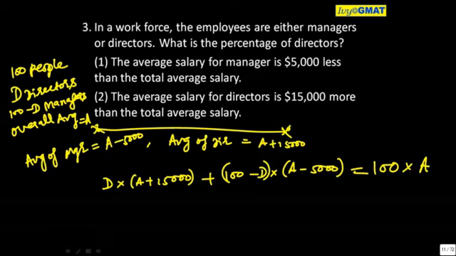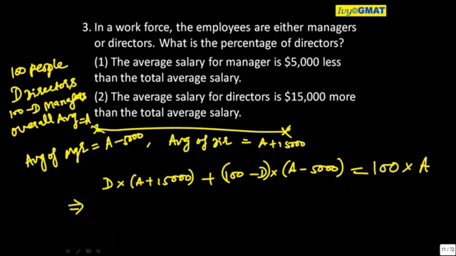Number of directors into average of directors is the sum of directors. Number of managers into average of managers is the sum of managers is equal to number of people into overall average is the sum of salaries overall. If you solve this, will you get the value?